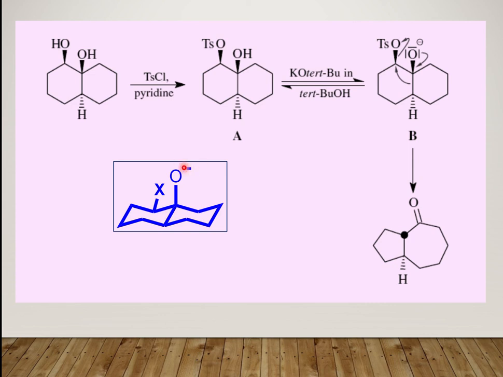So when this negative charge comes like this and this bond goes like this, because the antibonding orbital of the C-OTS bond is exactly below, this bond shifts towards the antibonding orbital of the C-OTS bond. That's why the rearrangement takes place.